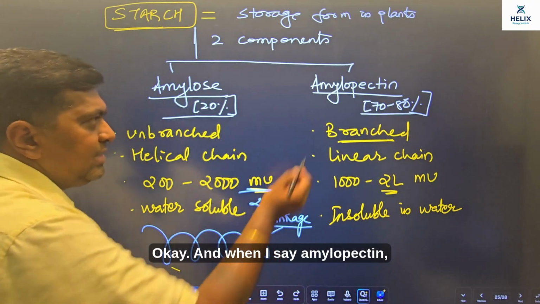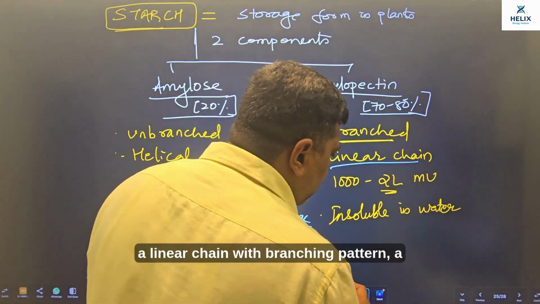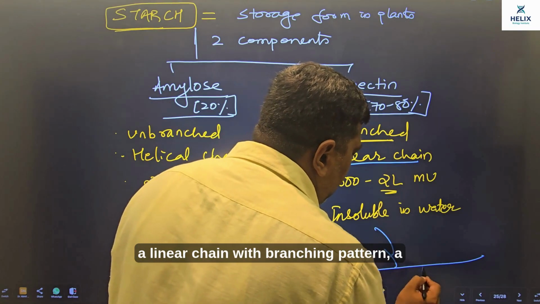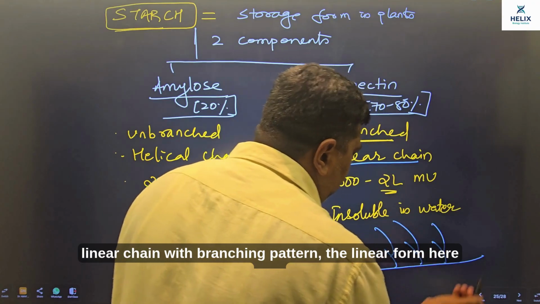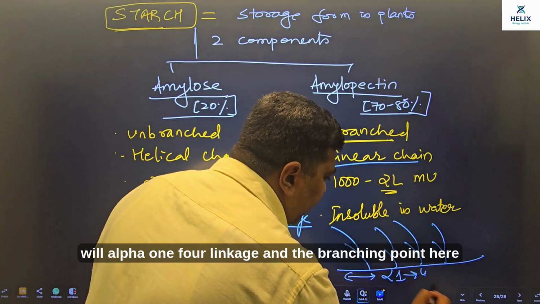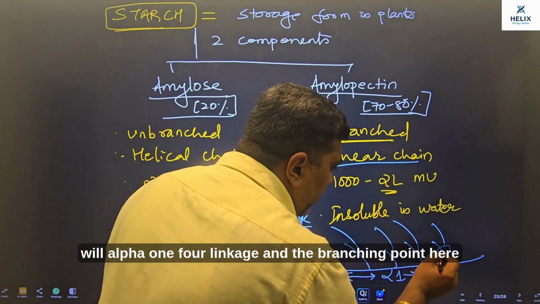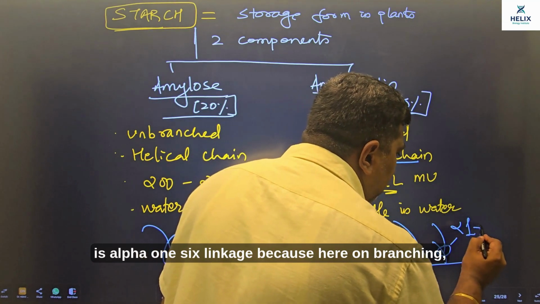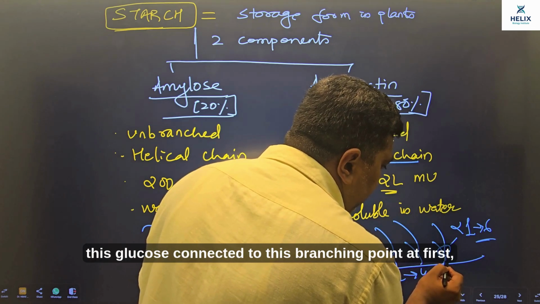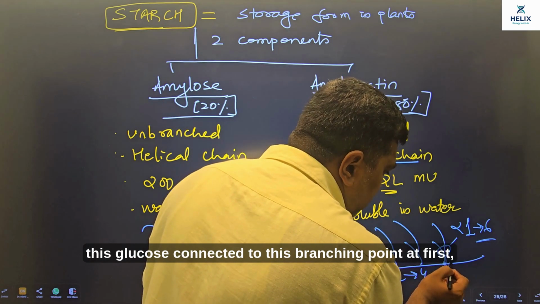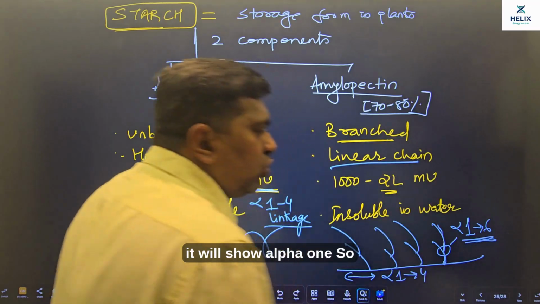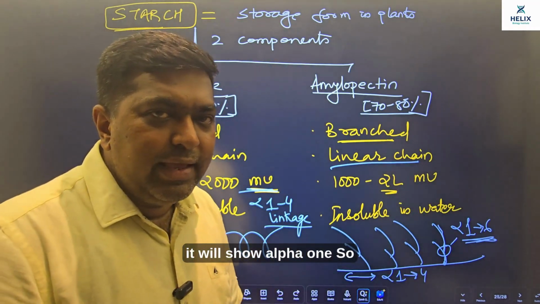And amylopectin is a linear chain with a branching pattern. The linear form shows alpha 1,4 linkage, and at the branching point you will find alpha 1,6 linkage, because at the branching point this glucose is connected to the branching point at its first carbon, so it shows alpha 1,6 linkage.